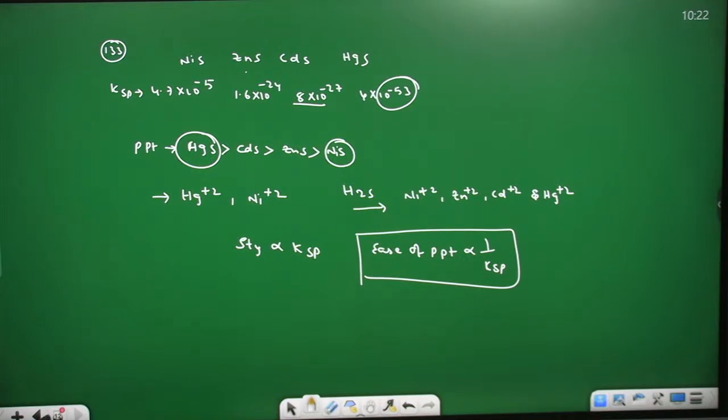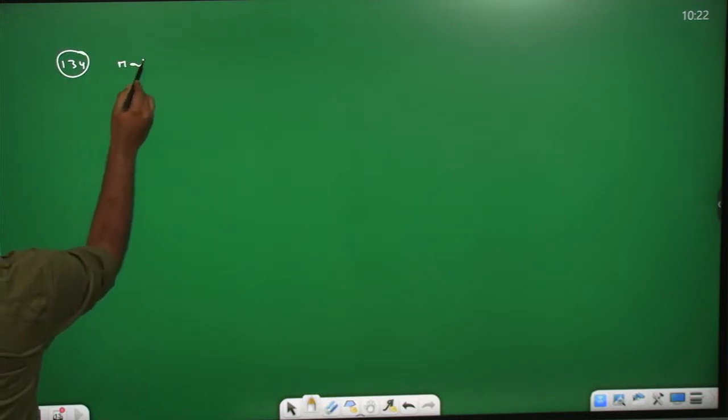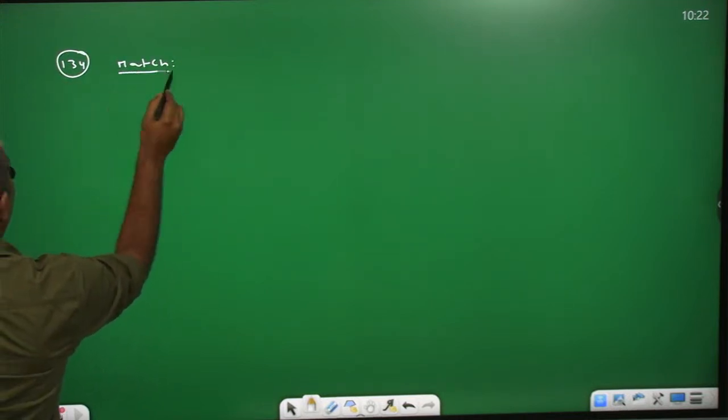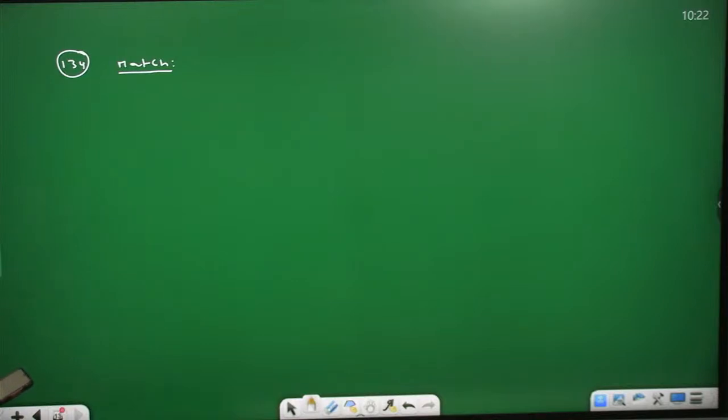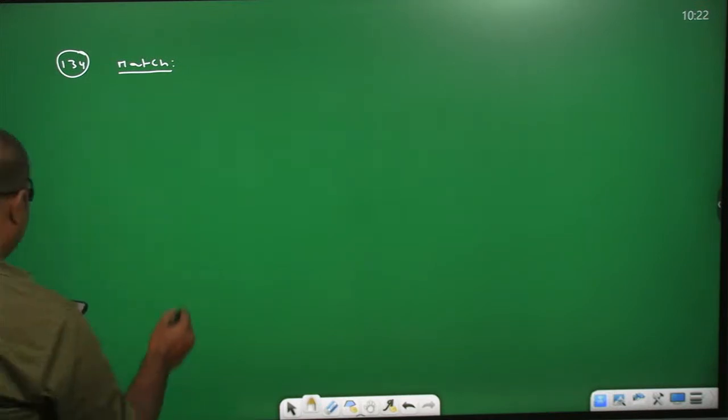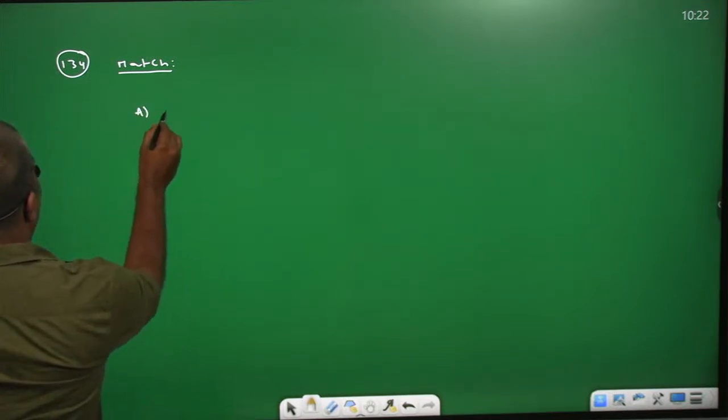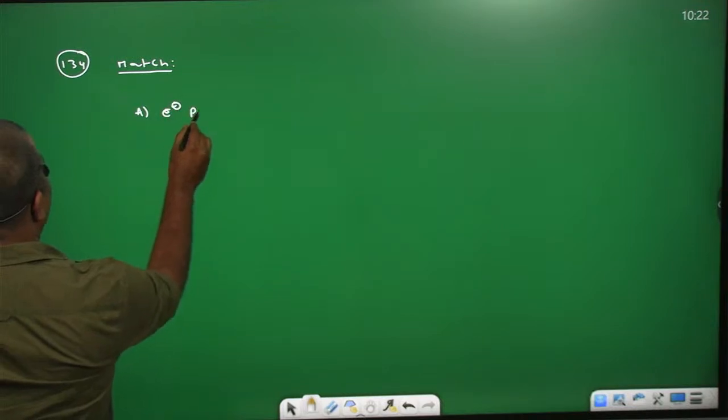See the question. This is also match the following, 134th. We need to write the match the following question. Question number 134. Match the following. Electron precise means sufficient number of electrons are present around the central atom. This is A, electron precise.